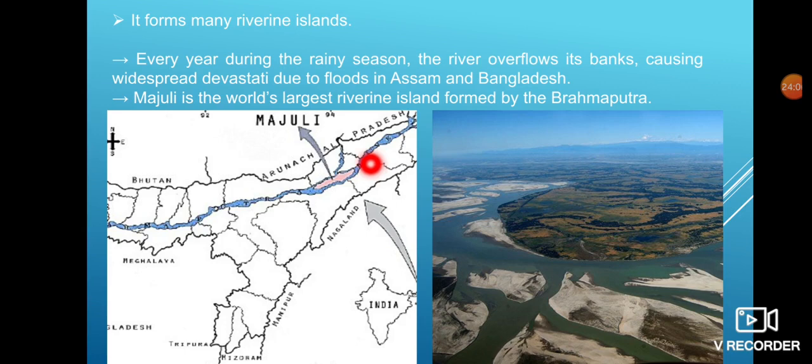Now, what is a river island? The island which is formed in between the river. So every year during the rainy season, the river overflows its banks, causing widespread devastation due to the flood. And Majuli is the world's largest river island, which is formed by the river Brahmaputra.